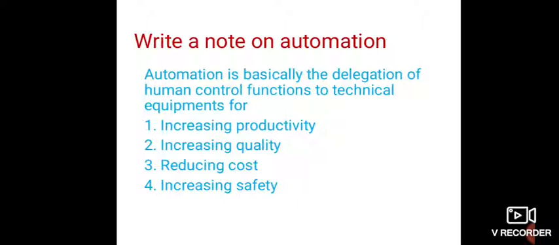Then next is reducing the cost, because the quality is increased, productivity is increased, automatically the cost of the product will reduce, because much less wastage is there. Then next is increasing safety, that is, as the machine itself is involved in the production, there is no danger of any accidents for the human being, because the human being is not at all involved in that. So more safety is guaranteed.